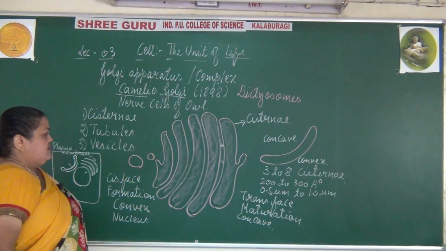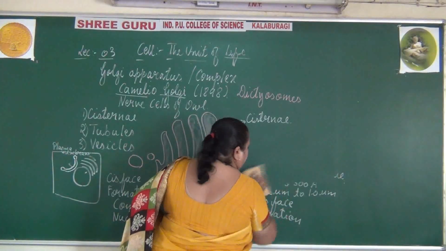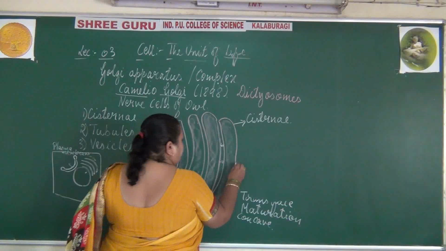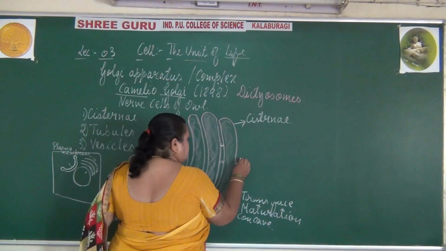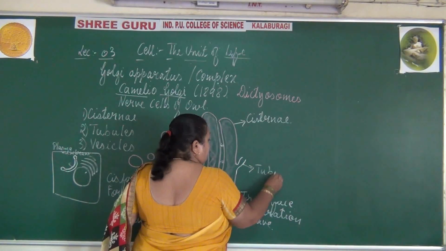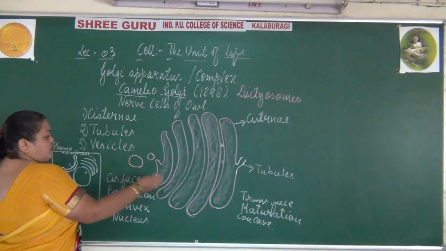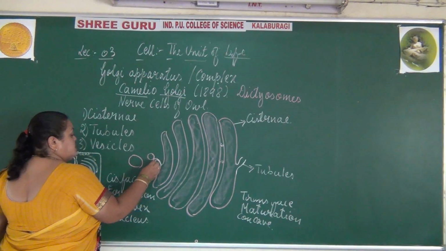Here if you observe, at the end of the cisternae there is a short tube-like structure known as the tubules. On both ends it produces short tube-like structures.